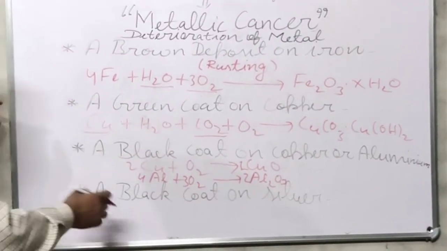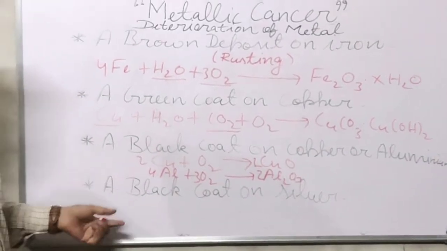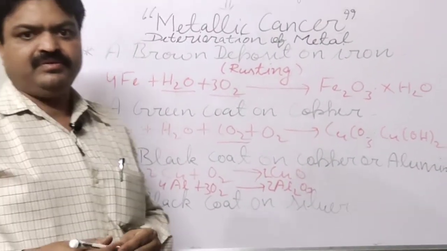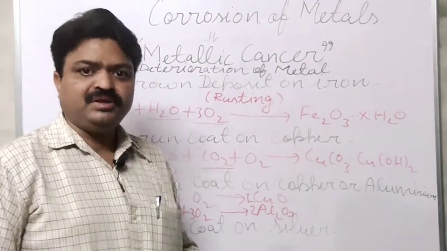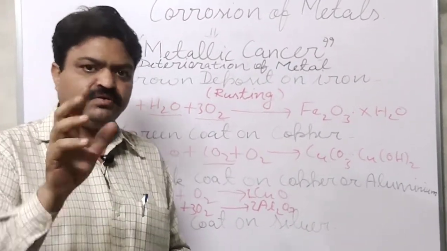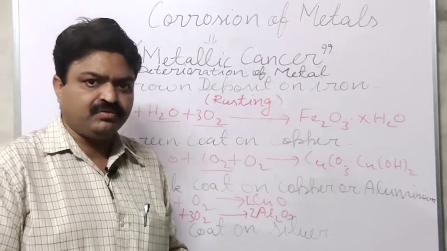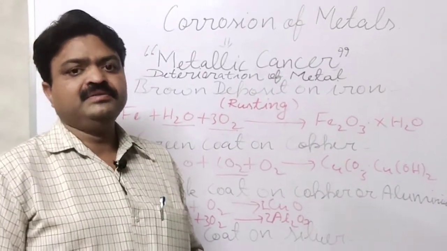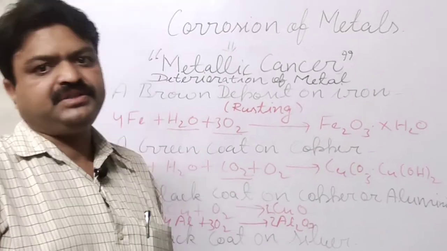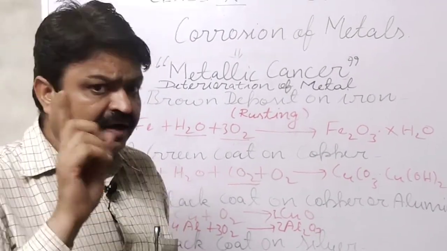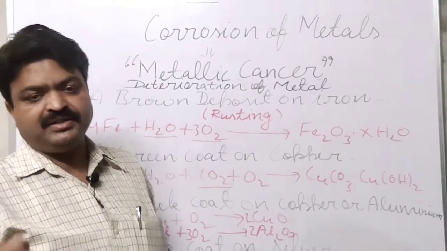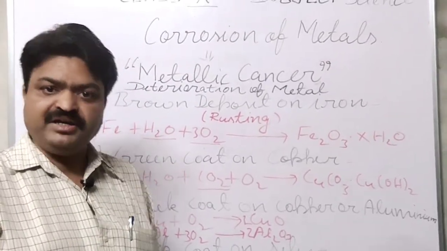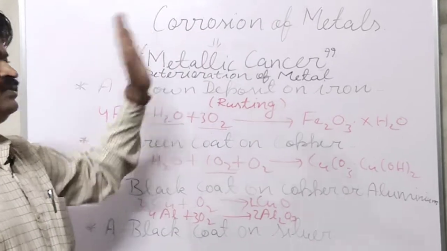Now we come to the next, black coat on silver. Like at the starting I showed you the ornaments, and the ornament I showed you was an anklet, and that anklet is made of silver. And one anklet has a shiny appearance but another has a dull appearance. Why, student? It is due to the corrosion.